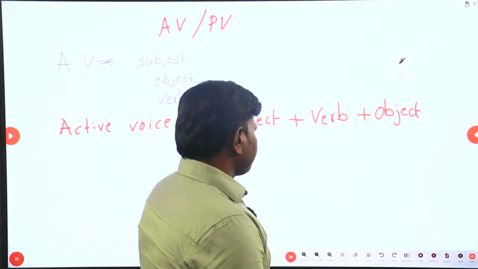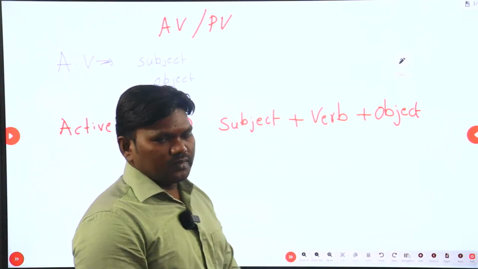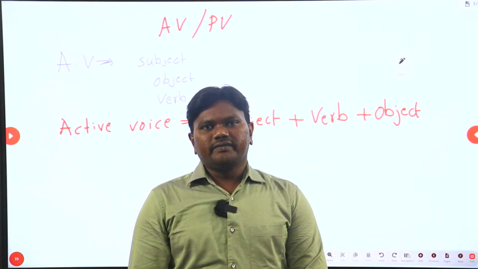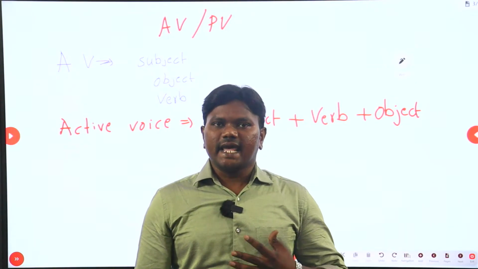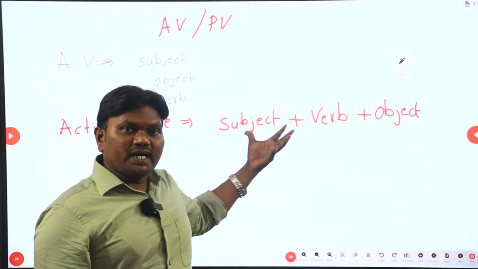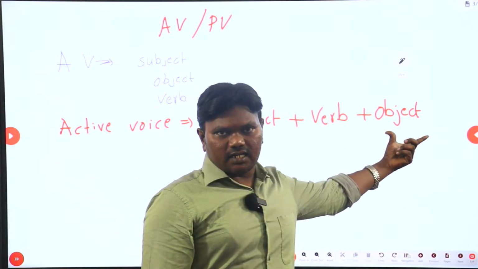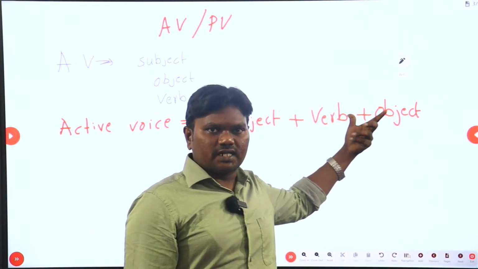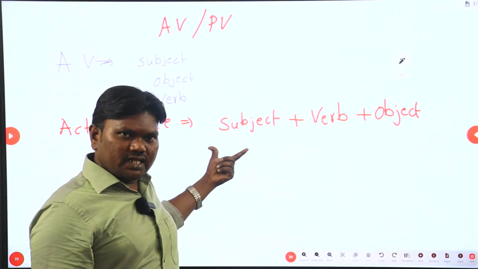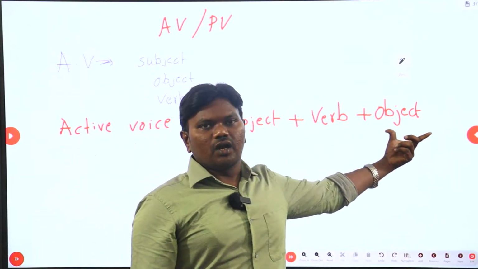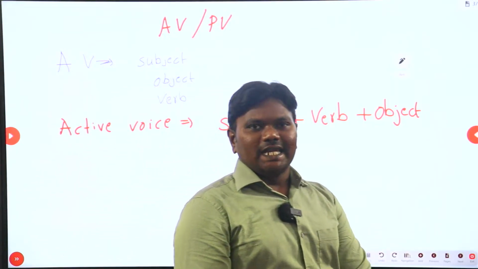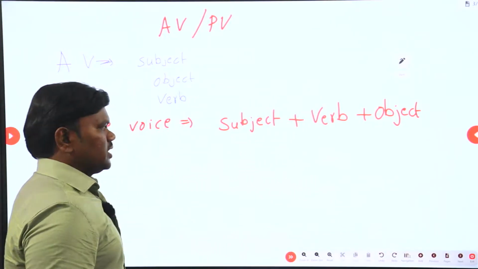So see, what is subject? The person who does an activity, the person who does an action is called simply subject. The person who receives that action, who receives that task that is done by subject, is received by the person called object. I know it will be a little confusing. Let me take one example, it will be more clear.